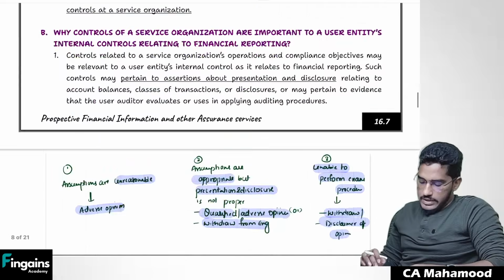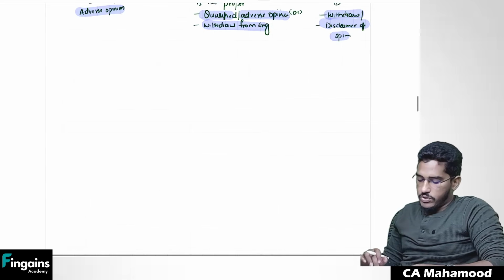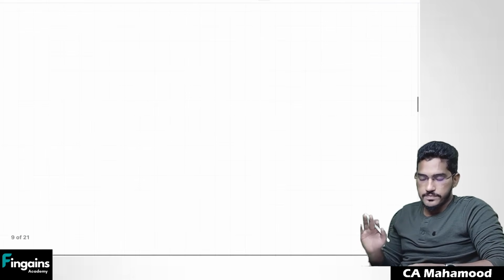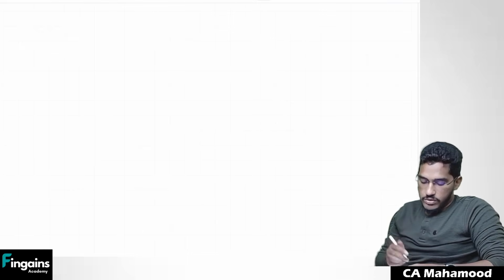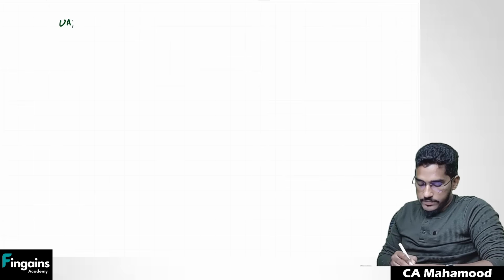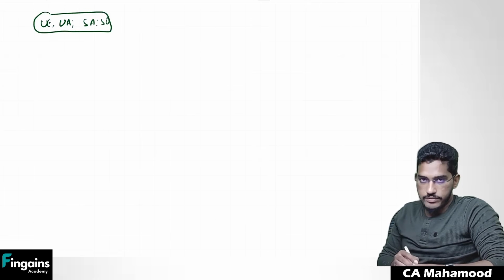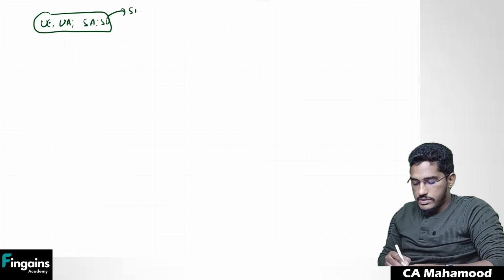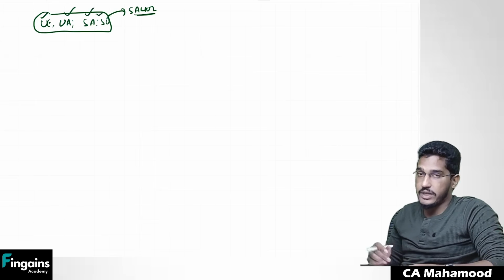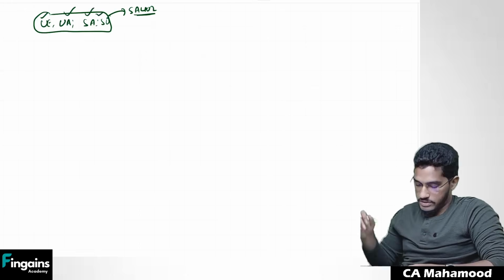But before we understand what exactly this engagement is about, we need some background discussion. We need to understand four terms: user auditor, user entity, service auditor, and service organization. This is more or less similar to what we have learned in SA 402. So first, let us spend some time understanding these four terms: who is the user entity, who is the user auditor, who is the service auditor, and who is the service organization. First, we will become familiar with these terms.